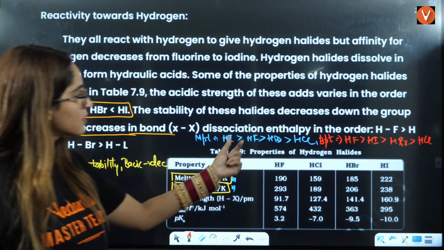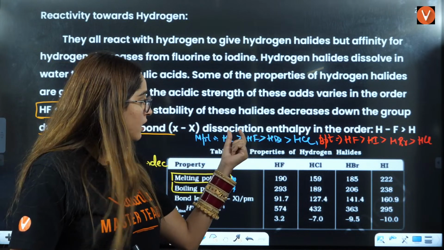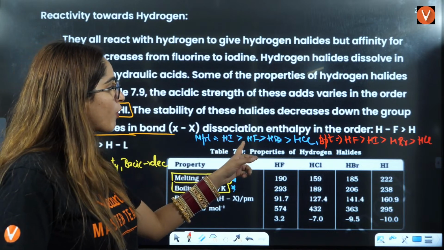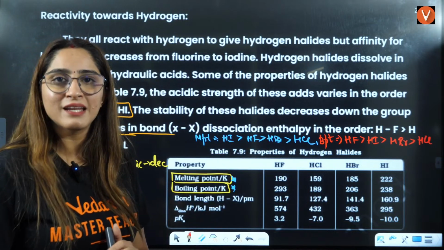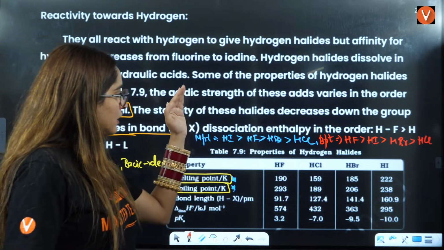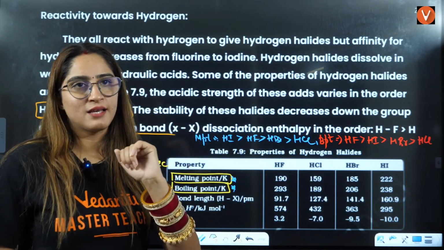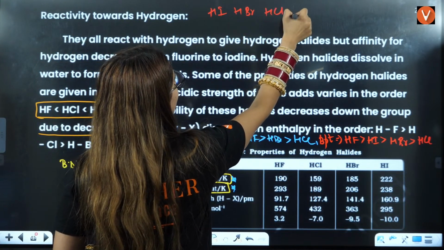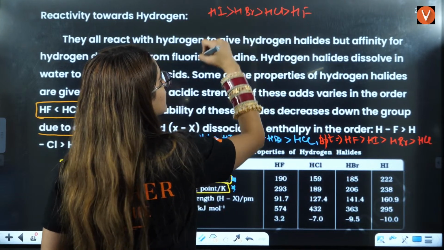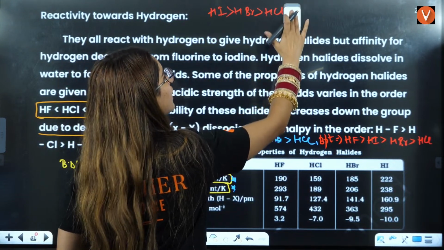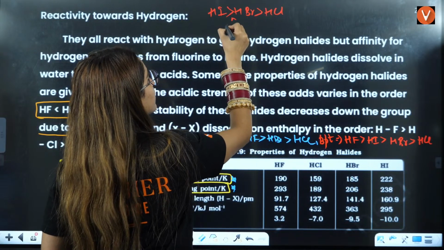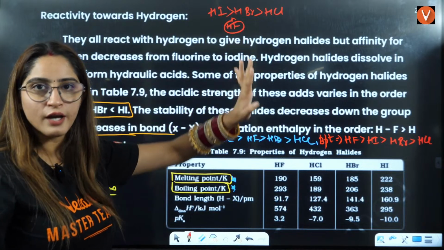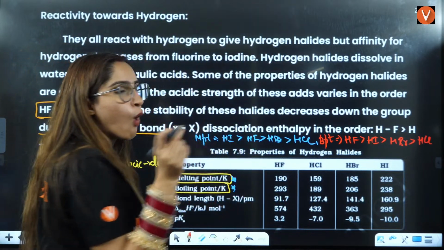You know what the reason is? The reason is the small size of HF and that it forms hydrogen bonds. That is why its melting point cannot be minimum. In reality, what should happen? Down the group, it should increase. It should be HI, then HBr, then HCl, then HF should have the minimum. Because of hydrogen bonding, it will lie somewhere here. So that is why it is HI, HF, HBr, HCl. Understood? The reason is the same, but the order is quite different.